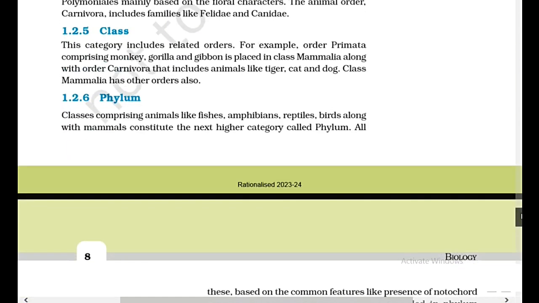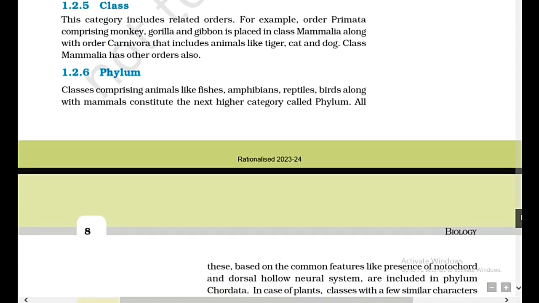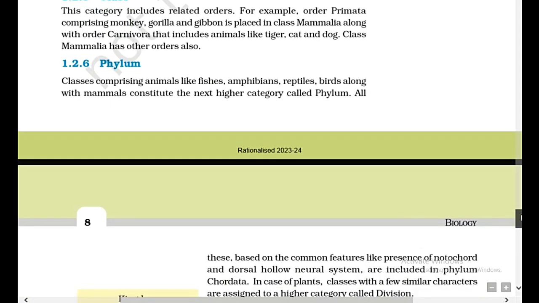1.2.5 Class. This category includes related orders. For example, order Primata, comprising monkey, gorilla, and gibbon, is placed in class Mammalia, along with order Carnivora, that includes animals like tiger, cat, and dog. Class Mammalia has other orders also. 1.2.6 Phylum.